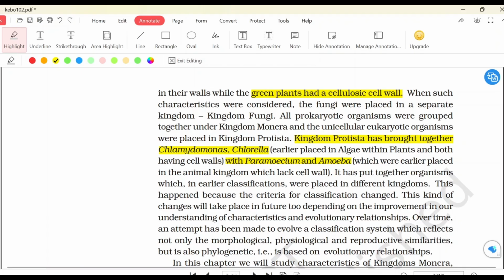This kind of change will take place in future too, depending on the improvement in our understanding of characteristics and evolutionary relationships. So the classification is open to change. It is not final. Maybe you all will grow up and become scientists and want to change the system of classification, right? That can also happen. Over time, an attempt has been made to evolve a classification system which reflects not only the morphological, physiological and reproductive similarities, but is also phylogenetic, that is, based on evolutionary relationship. So we are trying to build a classification system which is based not only on the morphological appearance, anatomy, processes and reproduction, but also considers evolutionary relationship.